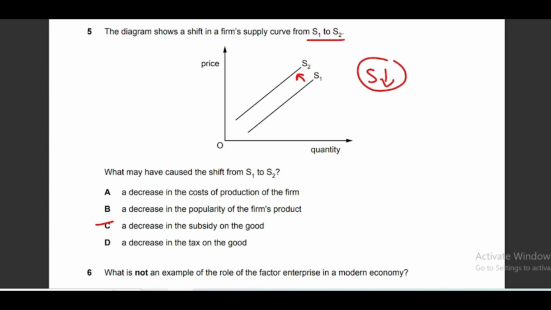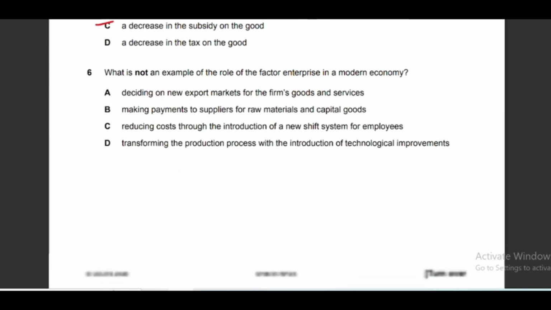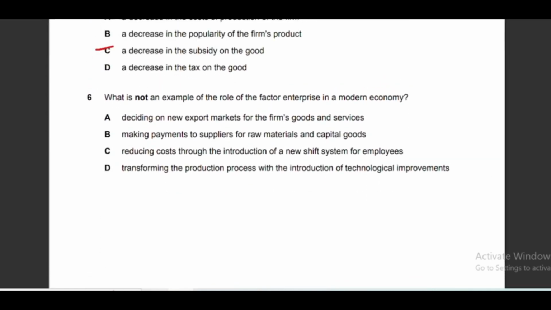When government stops providing subsidy, subsidy is the financial help. If the government withdraws financial help from the private producers, then they will be able to produce less. So option C is the correct answer. Okay, so if you're confused with any other option, you may write in the comment box. I'll try to get back to you as early as possible.